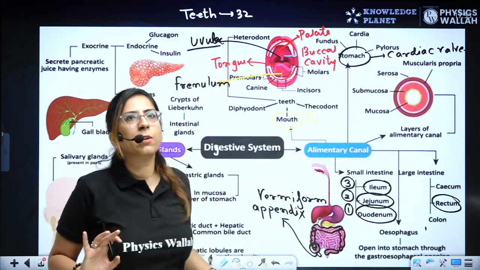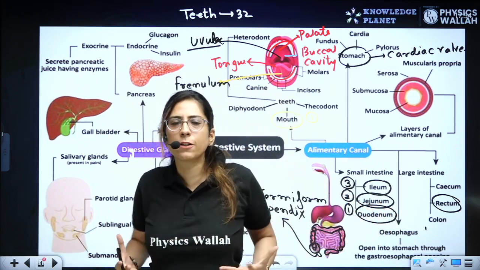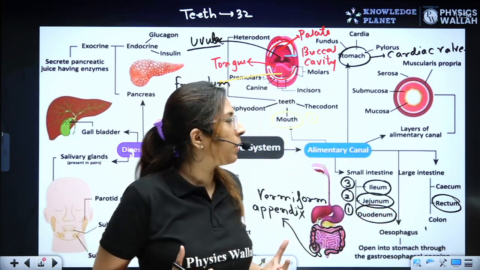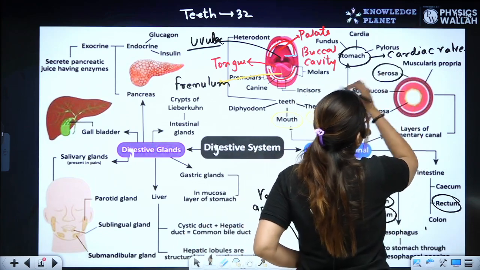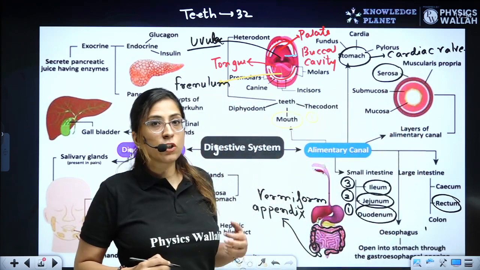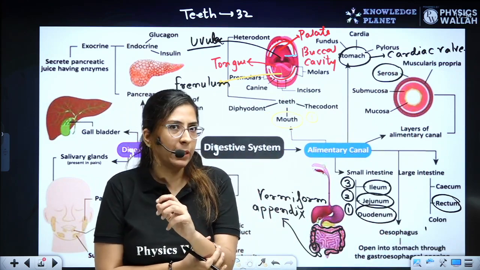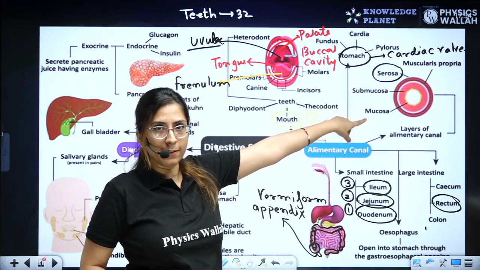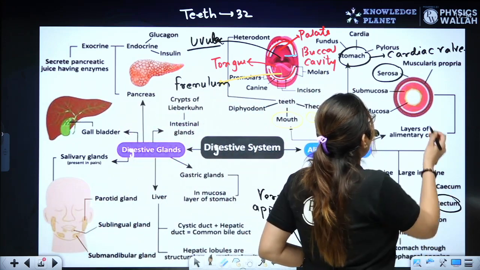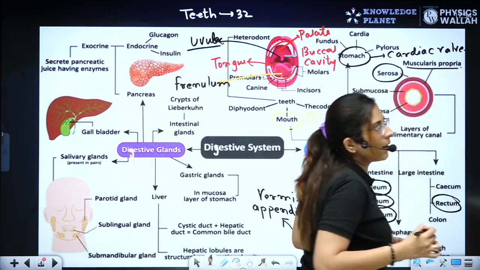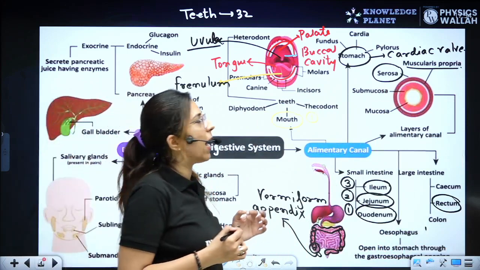Now, look at this diagram. This diagram is of a histology of the gut. That means we are talking about the layers which are present inside the gut. The outermost layer we have is the serosa layer, right? The mesothelium layer, so that is a squamous epithelium, the serosa layer. Below this serosa layer, what we find is the muscularis layer, right?